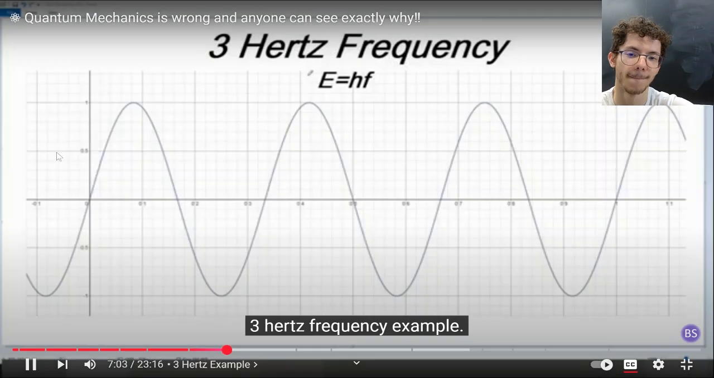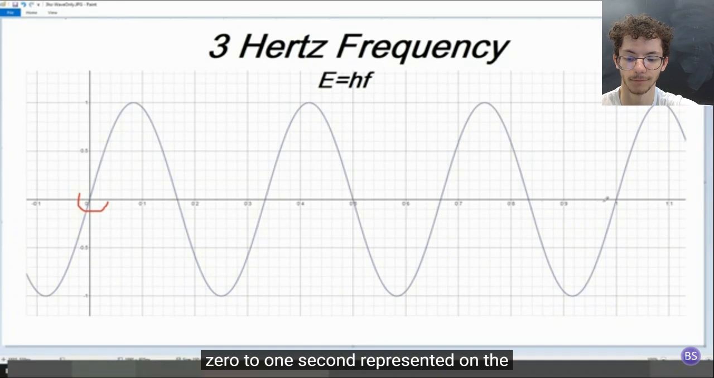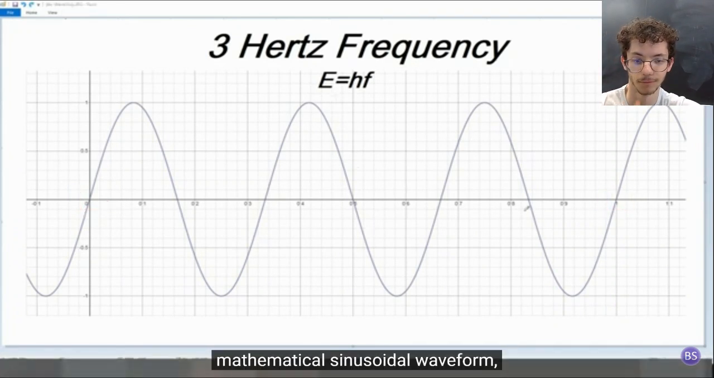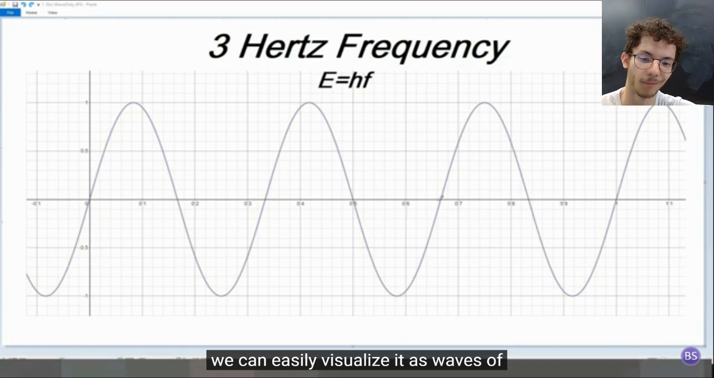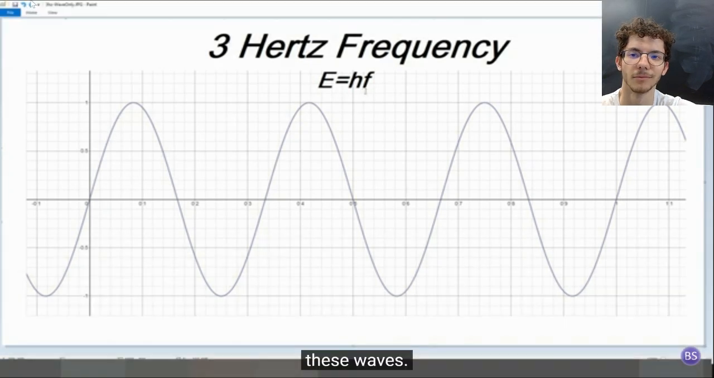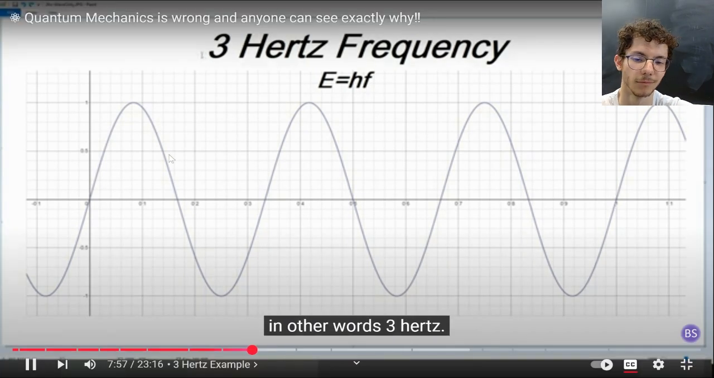Example. Anyone can draw a visual representation of this wave equation. You can see we have 0 to 1 second represented on the x-axis. Instead of looking at this as a mathematical sinusoidal waveform, we can easily visualize it as waves of water. The x-axis would represent the surface of the water if it was calm and there were no waves. You can see the 3 wave peaks that happen within the 1 second period of time. So water is the medium that has been disturbed, and the effect of that disturbance are these waves. So now we have a frequency of 3 waves in 1 second of time. In other words, 3 Hertz.